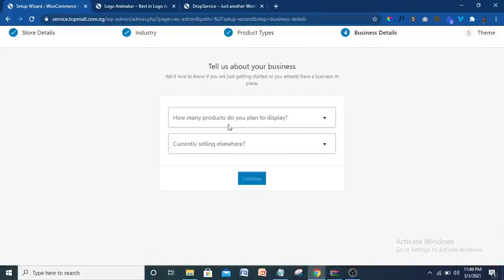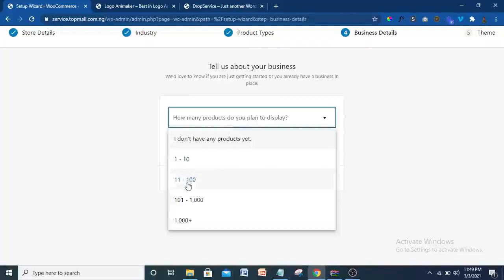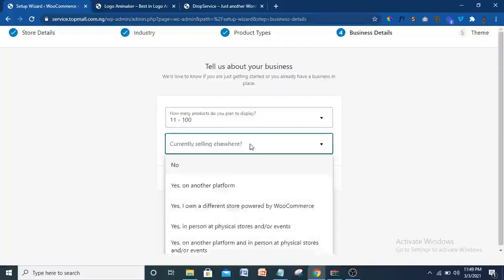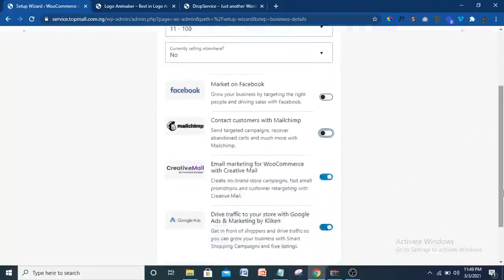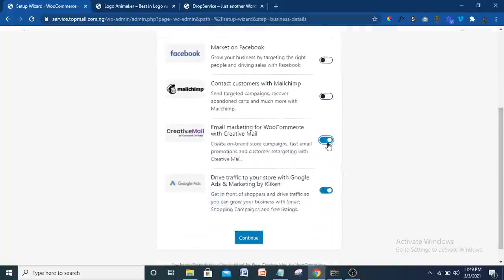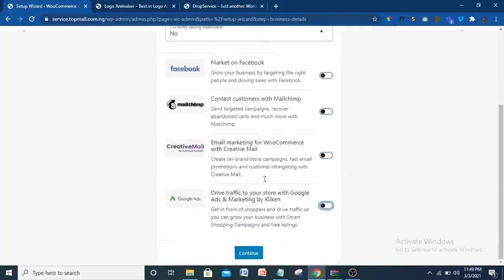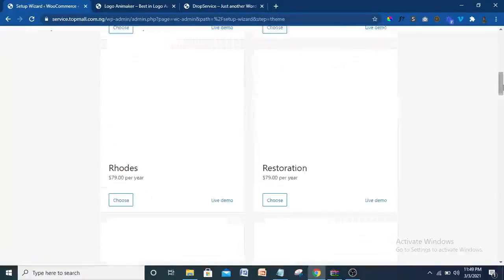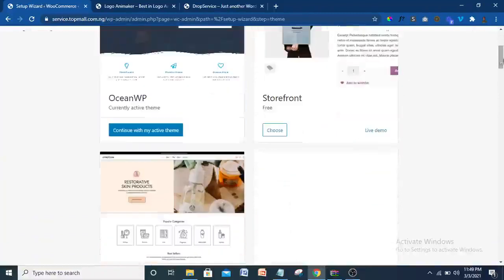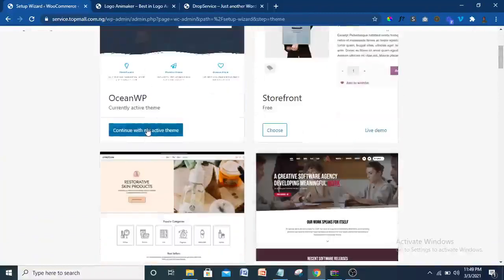Okay, now how many products do you want to display? That is not important. No, you choose 11 to 100. Are you connecting, sending somewhere else? Nope, no. So please disallow all this. So cancel all this. You don't need them. I'm going to create a video on how to use each of these, but you don't need them now. So click on continue. All right, so they are going to give you an option to select theme. Just say let's continue with our active theme. So click and continue with my active theme.